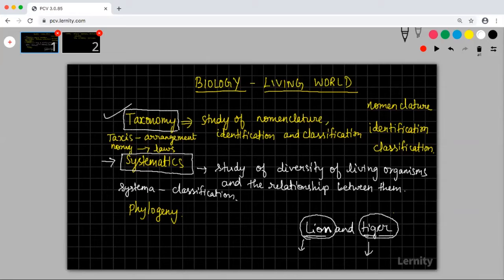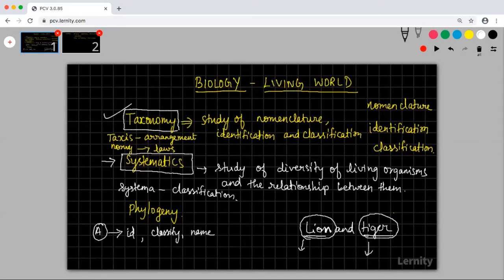So what we are trying to do in taxonomy and systematics are two different things. In taxonomy, let us say there is a new organism A which is found out. We are trying to tell that this is an individual species. I am identifying it, then I am classifying it, then I am going to name it and stop there.